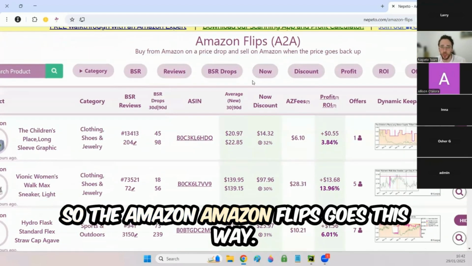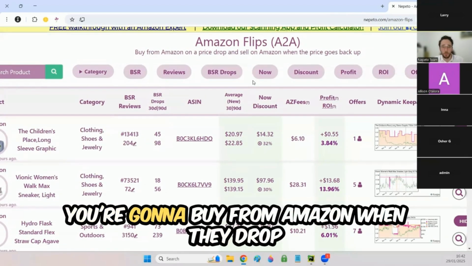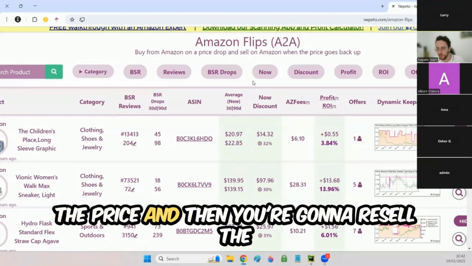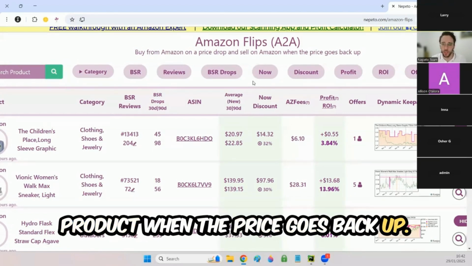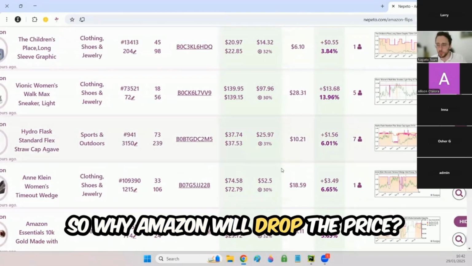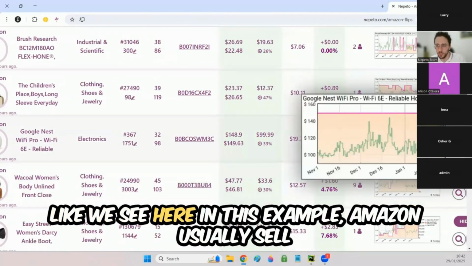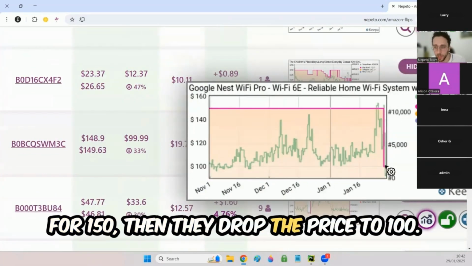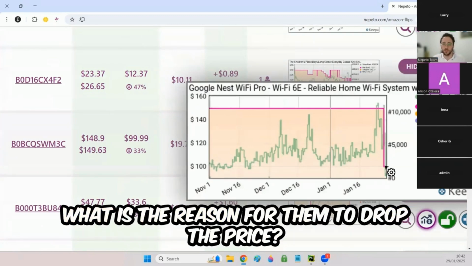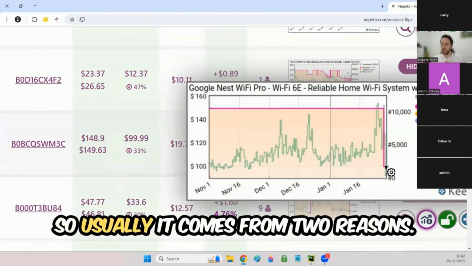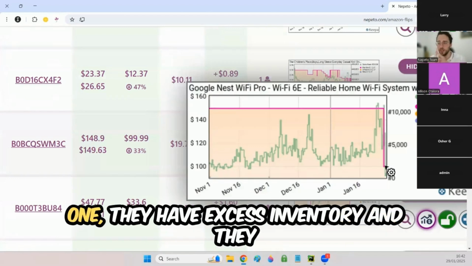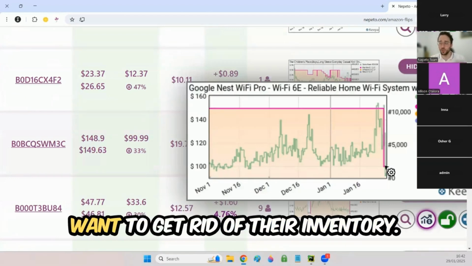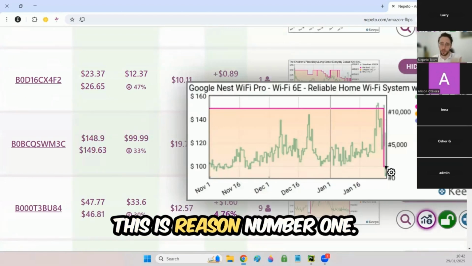So the Amazon to Amazon flips goes this way. You're going to buy from Amazon when they drop the price, and then you're going to resell the product when the price goes back up. So why will Amazon drop the price, like we see here? In this example, Amazon usually sells for 150, then they drop the price to 100. What is the reason for them to drop the price? Usually it comes from two reasons. One, they have excess inventory and they want to get rid of it. This is reason number one.